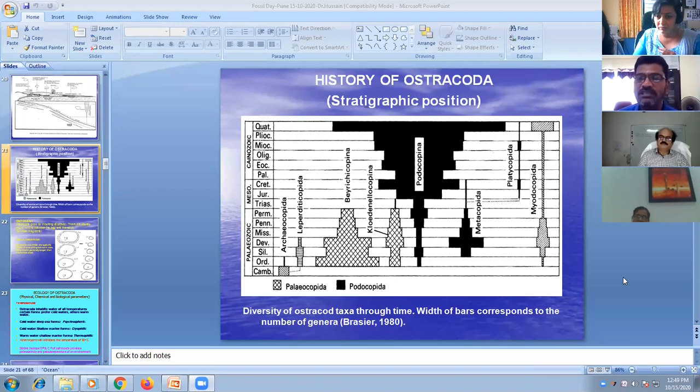When untreated effluents are discharged into the aquatic system, the biodiversity of the ostracods diminishes. Because of pollutants like arsenic, lead, zinc, cobalt, mercury and other trace elements entering the aquatic system, the morphology differs, the size also varies, and the biodiversity decreases.